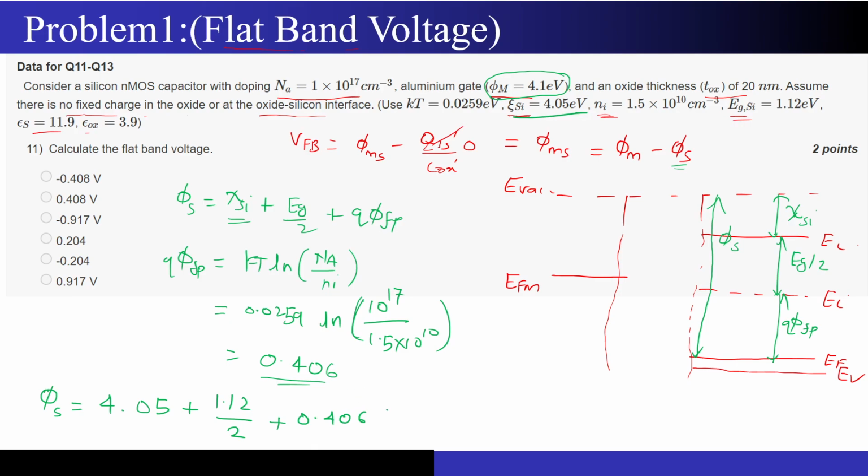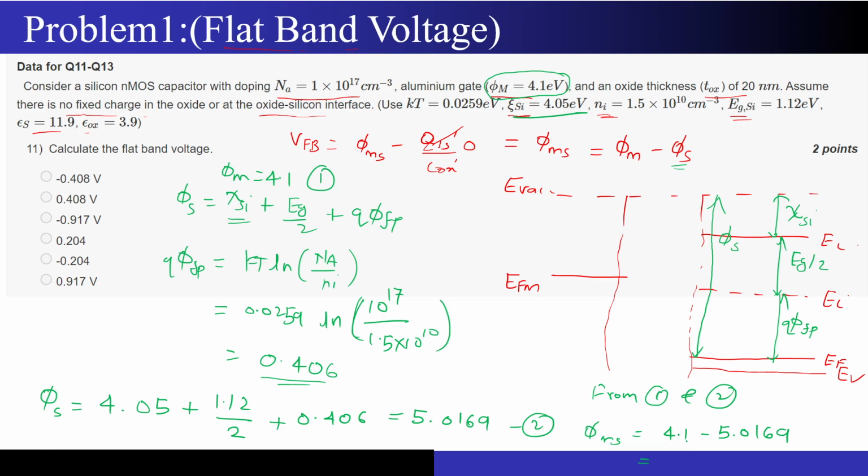So this phi s value will come to around 5.0169. Let me write phi m is equal to 4.1. This is equation 1, this is equation 2. So from 1 and 2, the phi ms value will be 4.1 minus 5.0169.